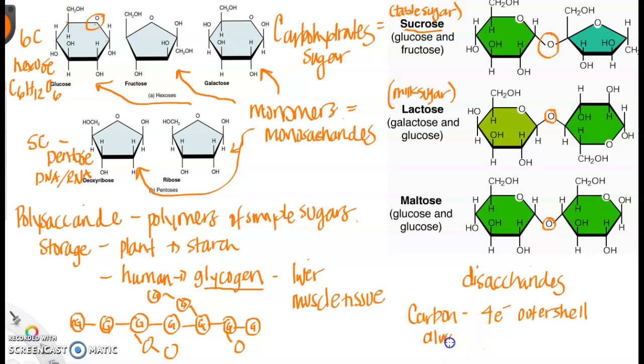It's always going to covalently bond with other things, and it especially covalently bonds with hydrogen. So again, carbohydrates, all this hydrogen here, there's a lot of water. Carbohydrates bind with water.